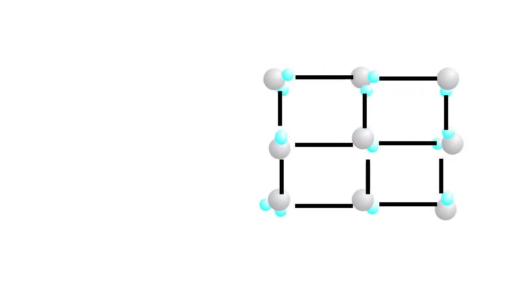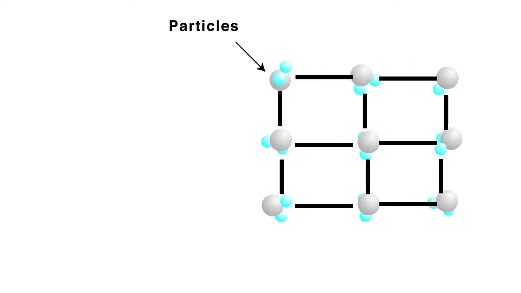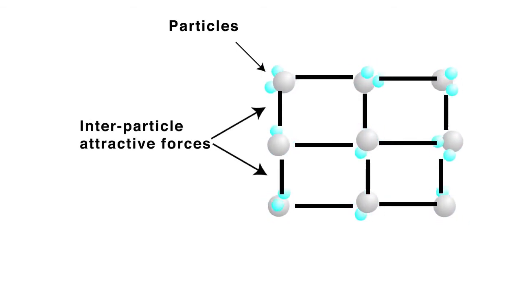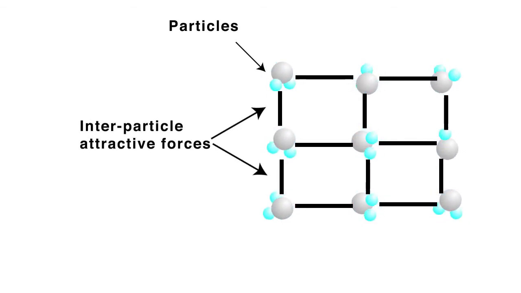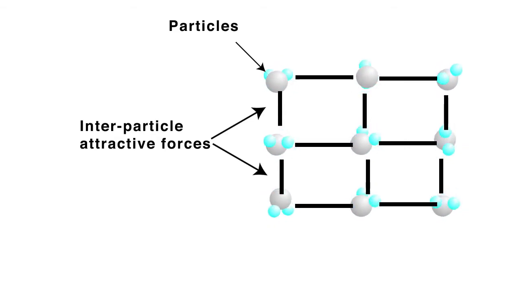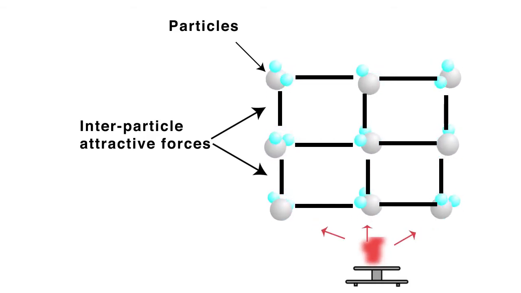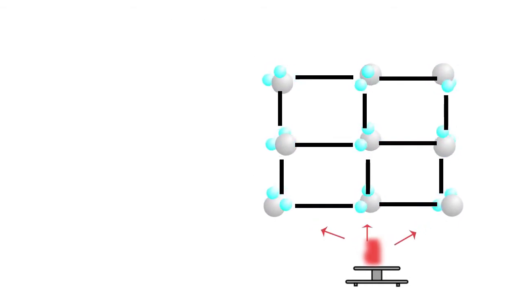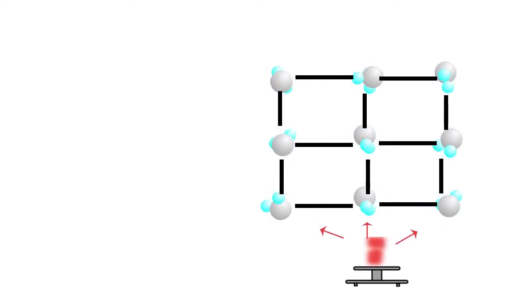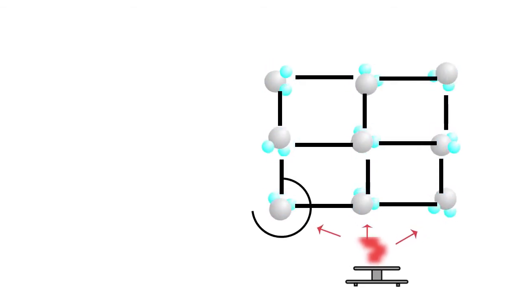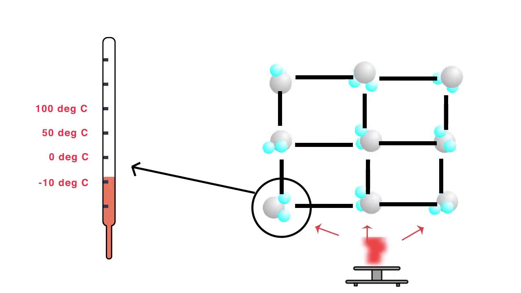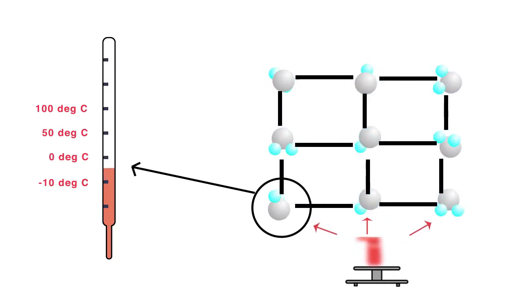We can understand it with the help of the internal structure of solid. In solid, particles are at fixed positions and held together with intermolecular forces of attraction. These forces of attraction are very strong. When we supply heat, the particles, which are already vibrating, start vibrating at a higher speed on getting more heat. Due to this increase in vibration, we can see there is an increase in temperature.